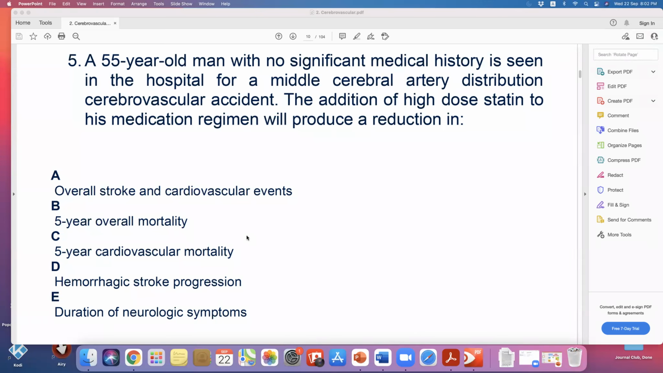5 years mortality is no different if you add statin. They found it's no different. Cardiovascular mortality was also no different. Emerging stroke progression is not a major increase. The duration of neurological symptoms is no different. Not much in this question, really. You just have to know the trial. But this is the advantage of adding statin to the aspirin, because they found in this trial it decreased your stroke and cardiovascular events. Okay. So not much really about this.